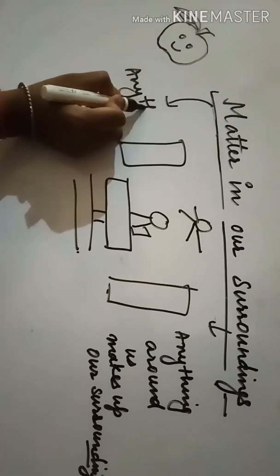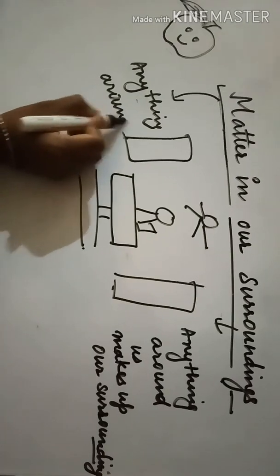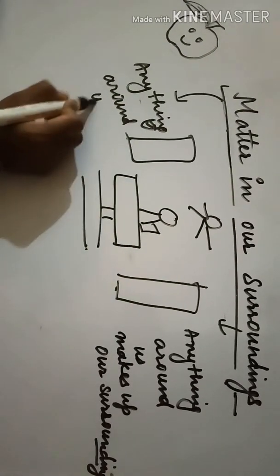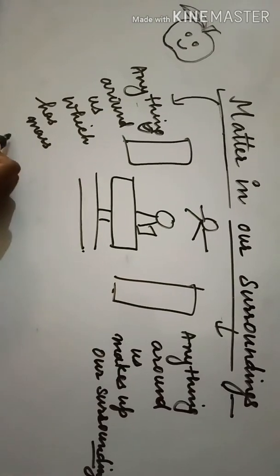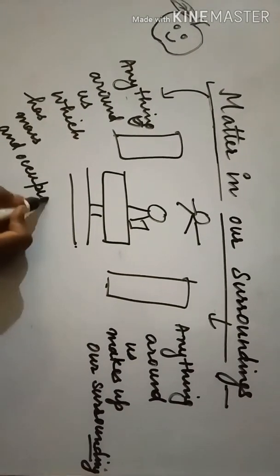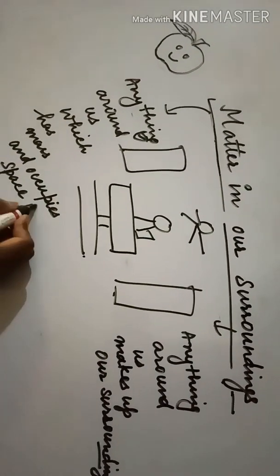According to science, matter can be defined as: anything around us which has mass and occupies space is called matter.